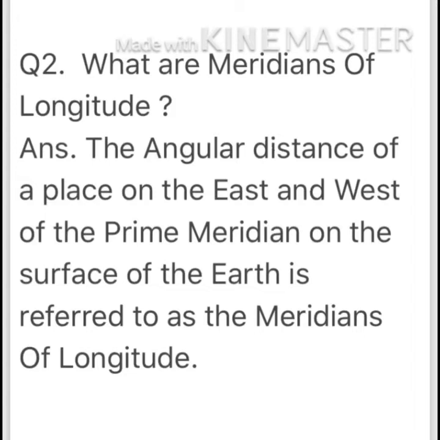I repeat, the angular distance of a place on the east and west of the prime meridian on the surface of the earth is referred to as the meridians of longitude. I hope you are done with both the questions.